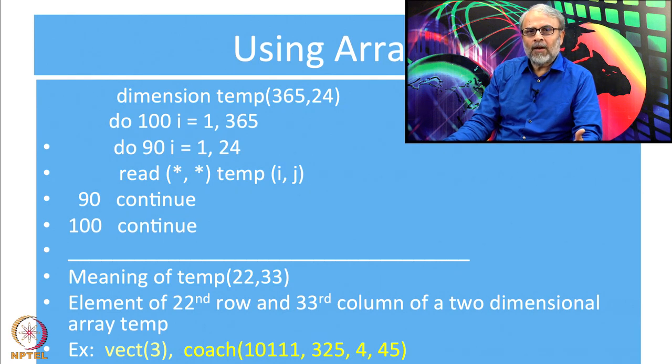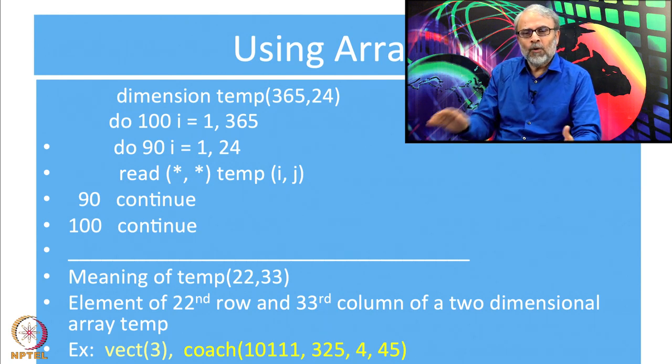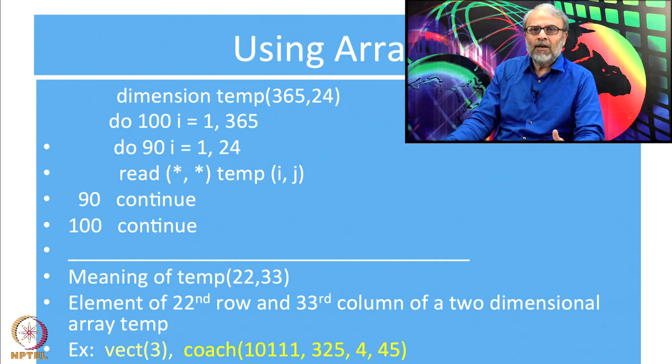Suppose one day is already over, then I do not need the data of that day. Suppose today is 1st of January. On 2nd January, I do not need the data of 1st January. Therefore, I can use the data of 1st January of next year in this array. Once the days are over, I will not need the previous data, but I will still store it for future information.